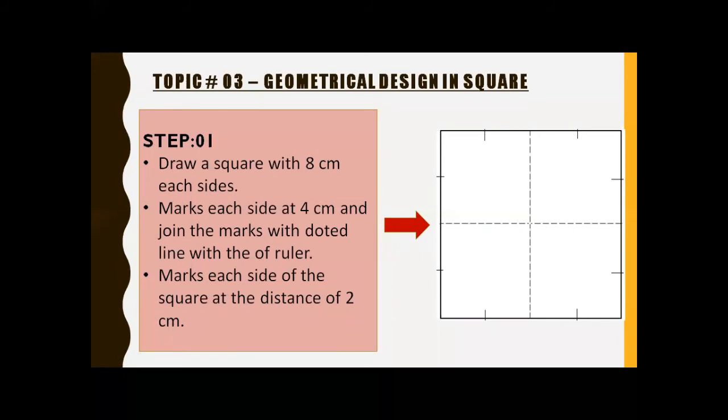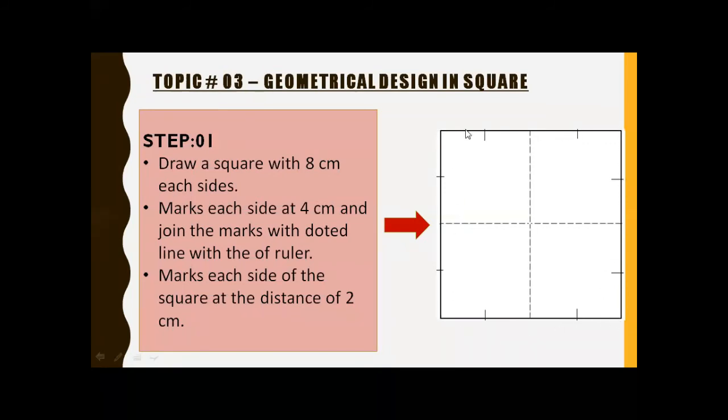Okay student, by using the square, draw the geometrical design. Before drawing, you can take out your book and open page number 35. Okay, in the step number 1, draw a square with 8 centimeter each side.